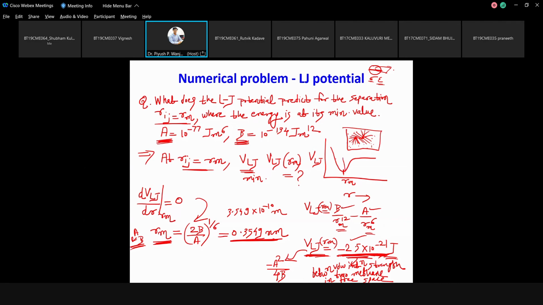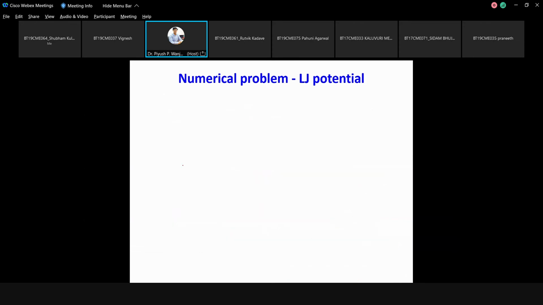If you want to talk about sigma, from the same thing you can actually evaluate the value of sigma. Just simply, what is the relation between Rm and sigma? Can you calculate the relation between Rm and sigma? Can you give me the value of sigma?